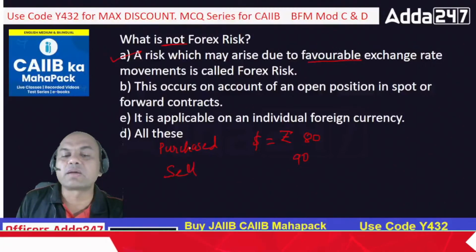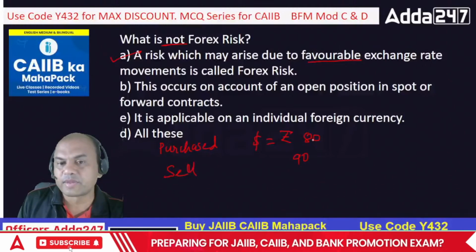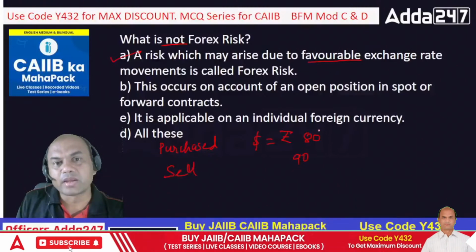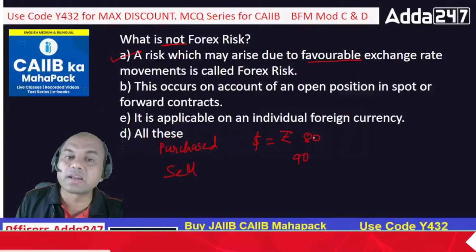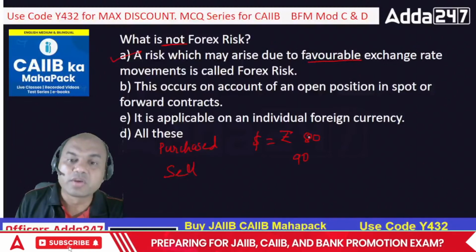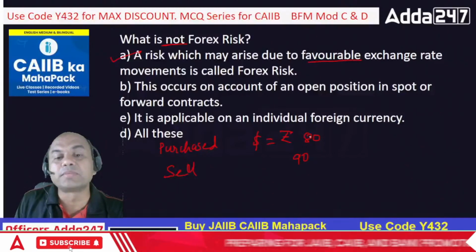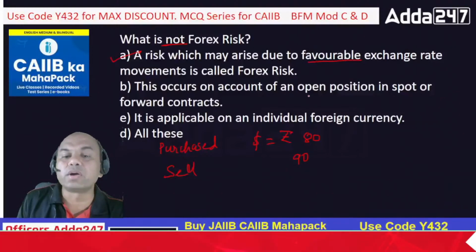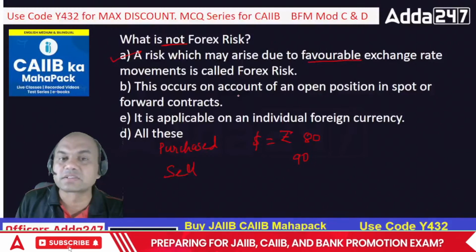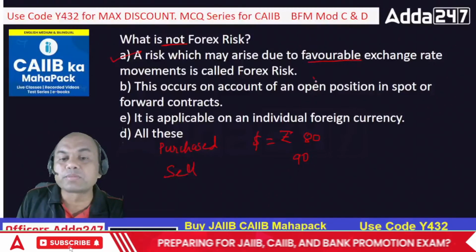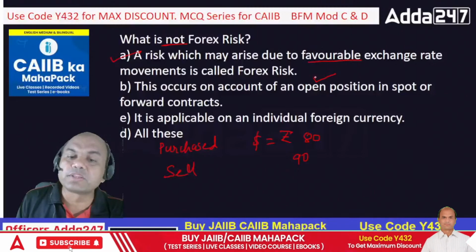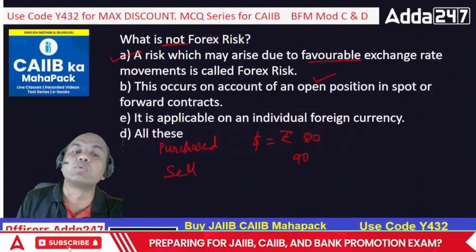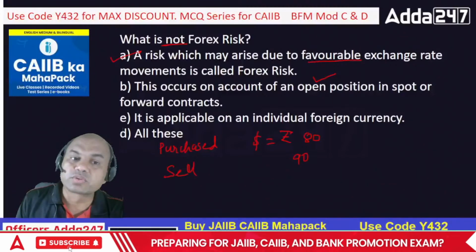Whenever I purchase this dollar at 80 and hold it with me for EOD, end of the day, I don't sell it within the day. Within the day is called intraday. So I don't do intraday transactions. I keep the delivery position. So whenever I keep the delivery position, I am taking the risk for the EOD, and that is called an open position. This open position is always susceptible to forex risk. So B is true. I want false, I want not. So A is the answer.